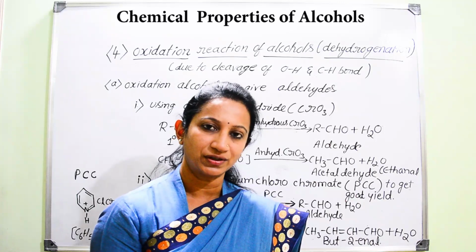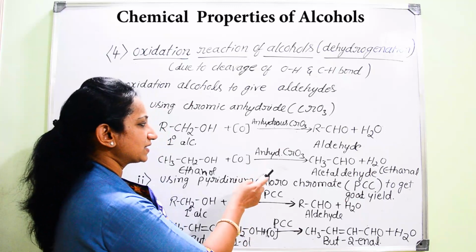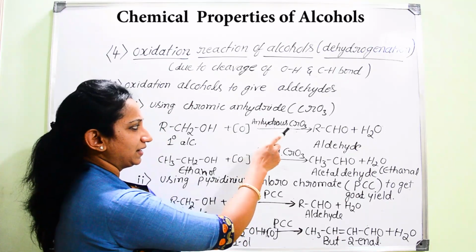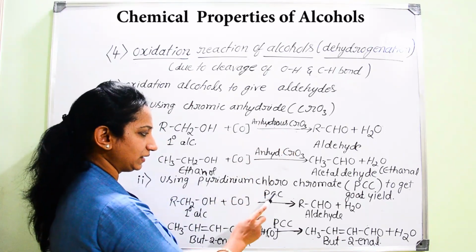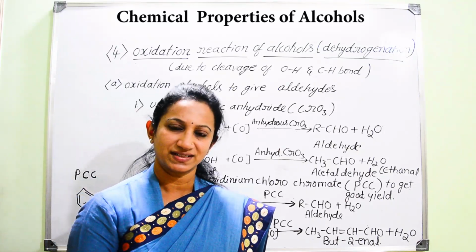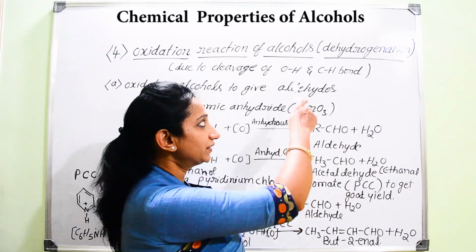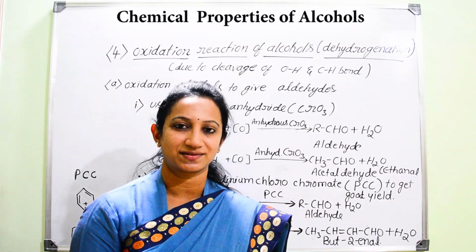How do we convert primary alcohols into aldehydes? With oxidizing agents such as anhydrous CrO3 and PCC, pyridinium chlorochromate. So that is regarding oxidation of primary alcohols, which is also considered a dehydrogenation process.